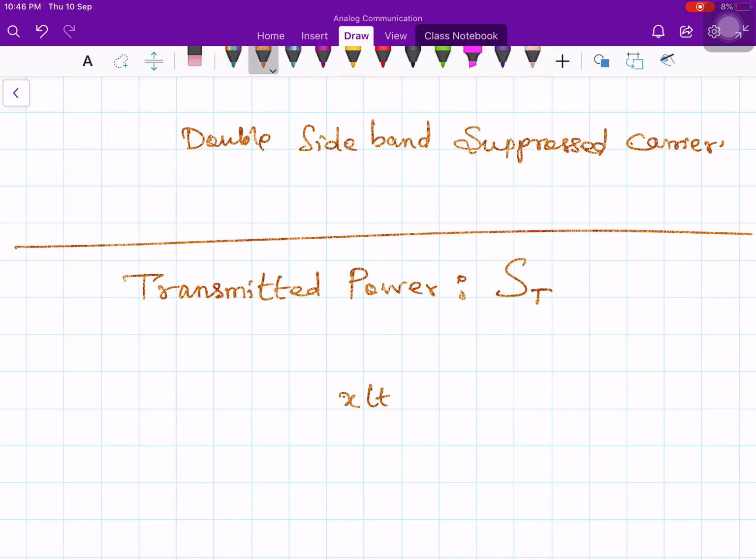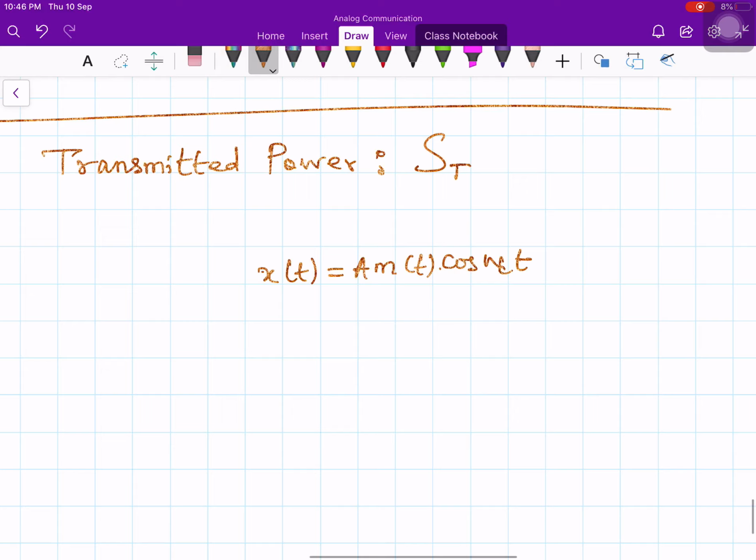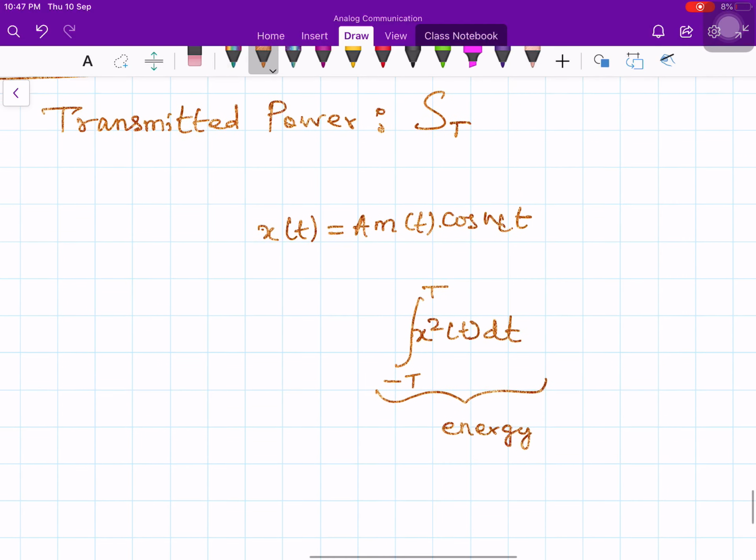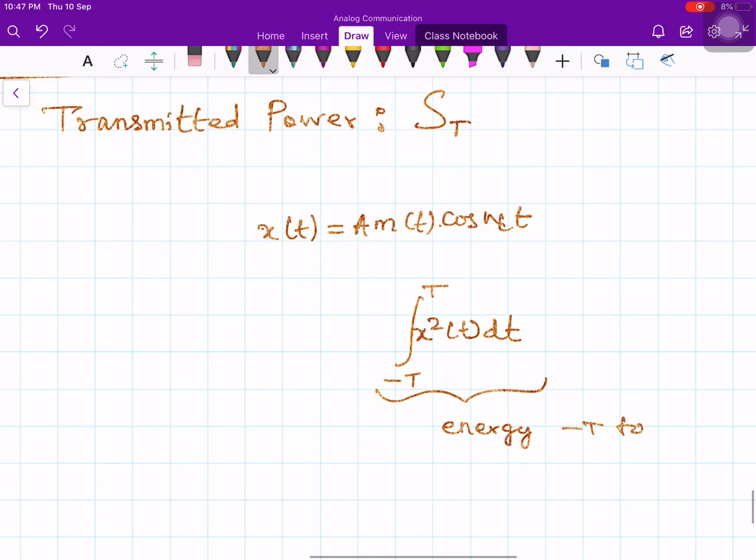What is x of t? This is A times m of t times cosine omega ct, right? Now first you square the signal, x squared of t dt, and integrate from minus T to plus T. What is this? This is the energy of the waveform in the interval minus T to plus capital T.